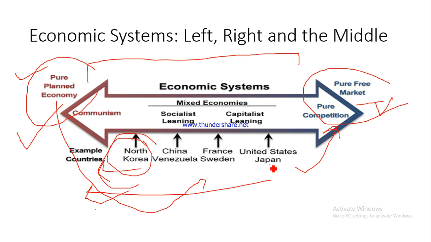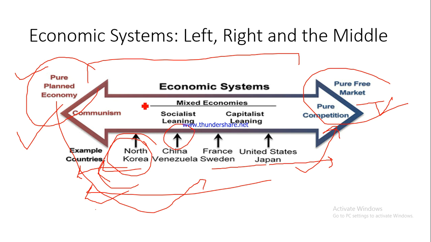So United States and Japan are more towards pure free market economy, and France and Sweden again are more towards free market economy. China can be said to be somewhere in the middle. North Korea is more tilted towards the planned economic systems, towards the communist economic systems. India is somewhere here along with China.